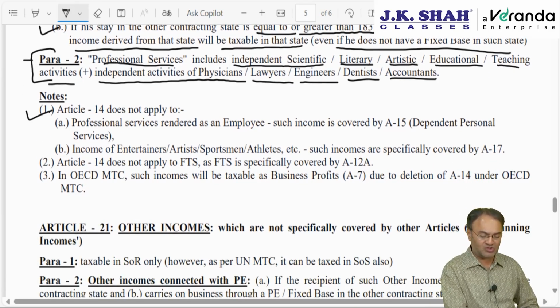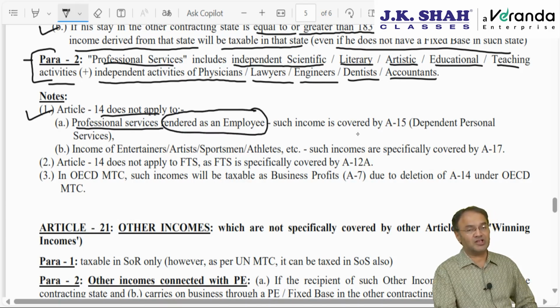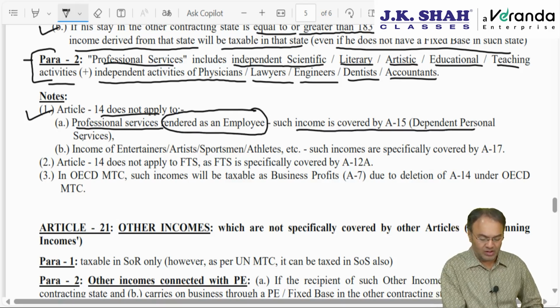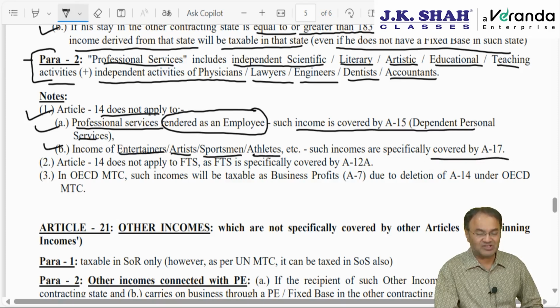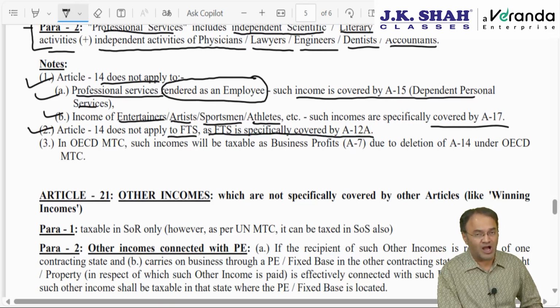Some points to be noted: Article 14 will not apply to professional services rendered as an employee, because in such situation it will be covered by Article 15, dependent personal service, and will also not include income of entertainers, that Coldplay band, artists, sportsmen, athletes. Such incomes are specifically covered by Article 17, so that will not fall here. Article 14 does not even apply to FTS, because for FTS we have a specific provision, Article 12A.